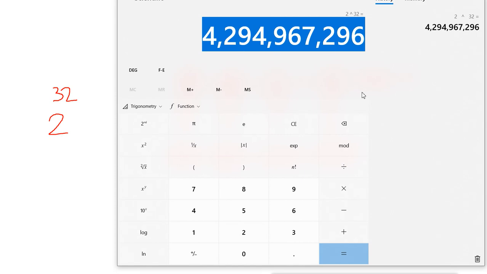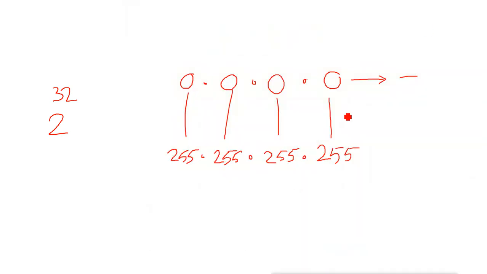IPv4 is finished, and it also has some other problems. That is because we now have IPv6, IP version 6, and in IP version 6 we have a number of addresses that could not be finished in the near future. It is lots of addresses we have in IPv6. So this is the total number of IPv6 addresses we have, and this is from 0.0.0.0 to 255.255.255.255 in IPv4.